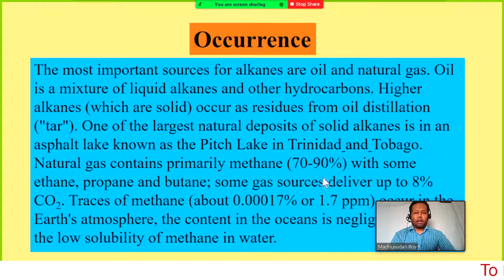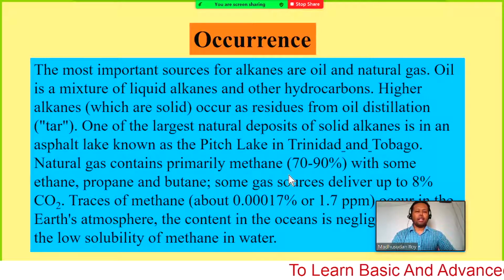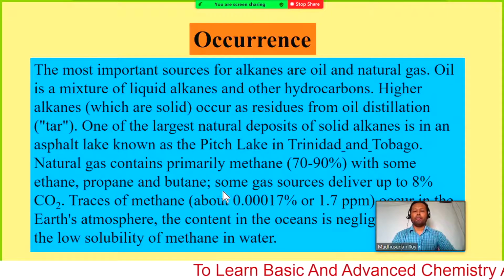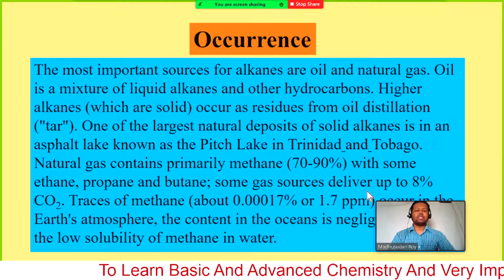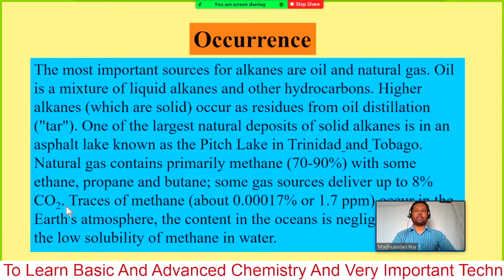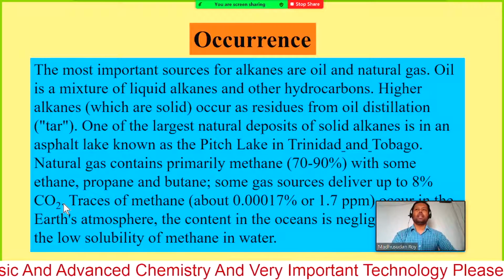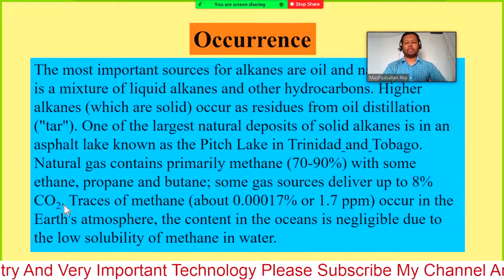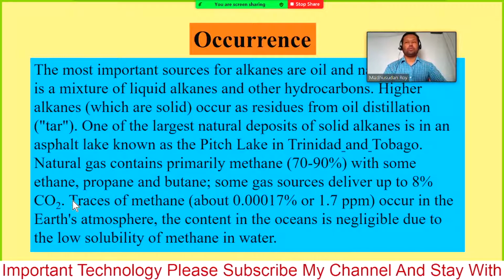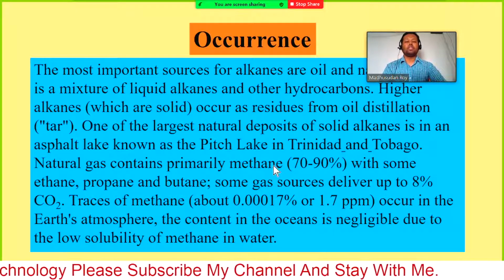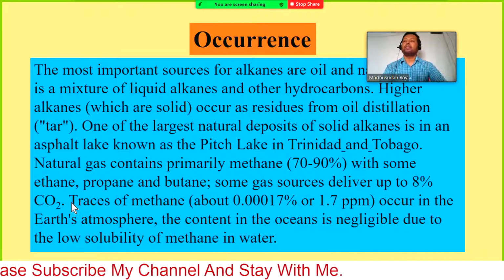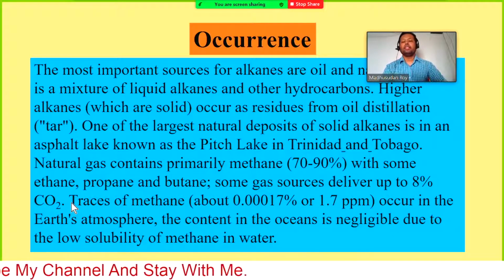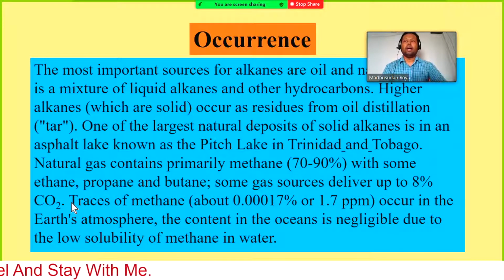Natural gas contains primarily methane with some ethane, propane and butane. Some gas sources deliver up to 8% of carbon dioxide. That is a little bit difficult. If you have a larger amount of carbon dioxide, you need to remove it for using different types of fuel, because if carbon dioxide is in your fuel, you cannot burn it in oxygen, or you cannot get too much energy.